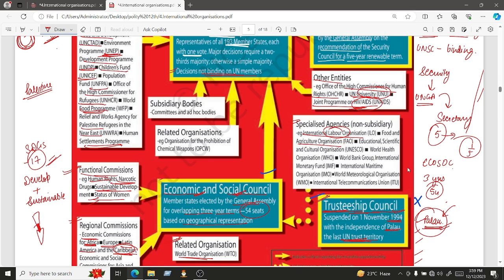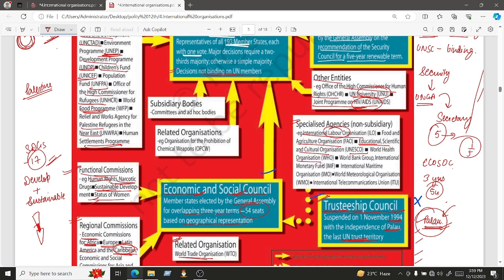Okay, so for that, Food and Agriculture Organization. Then we have UNESCO. Now UNESCO, you must be knowing, it is responsible for preserving all the culture or the different cultural heritage sites of the world. It basically works towards education, scientific and cultural aspects.